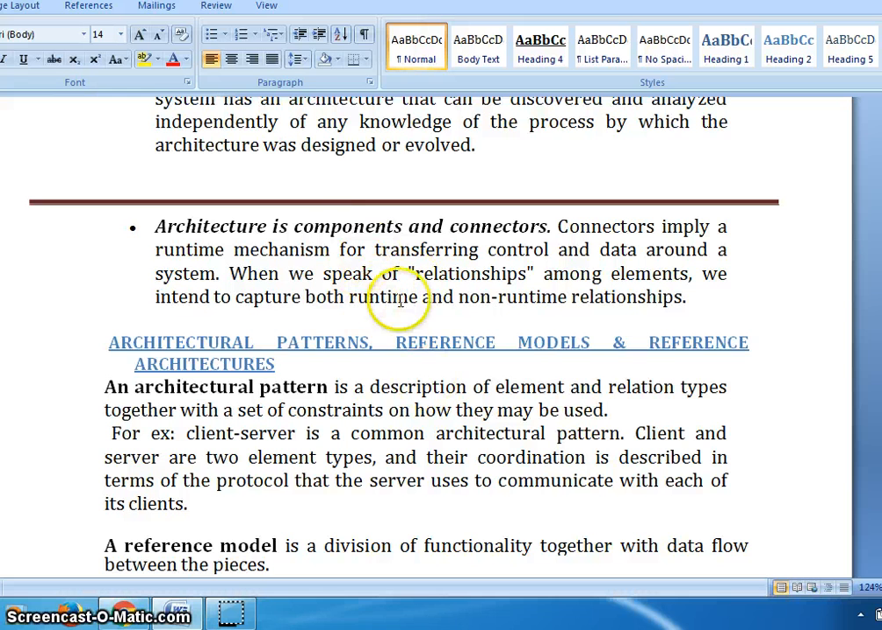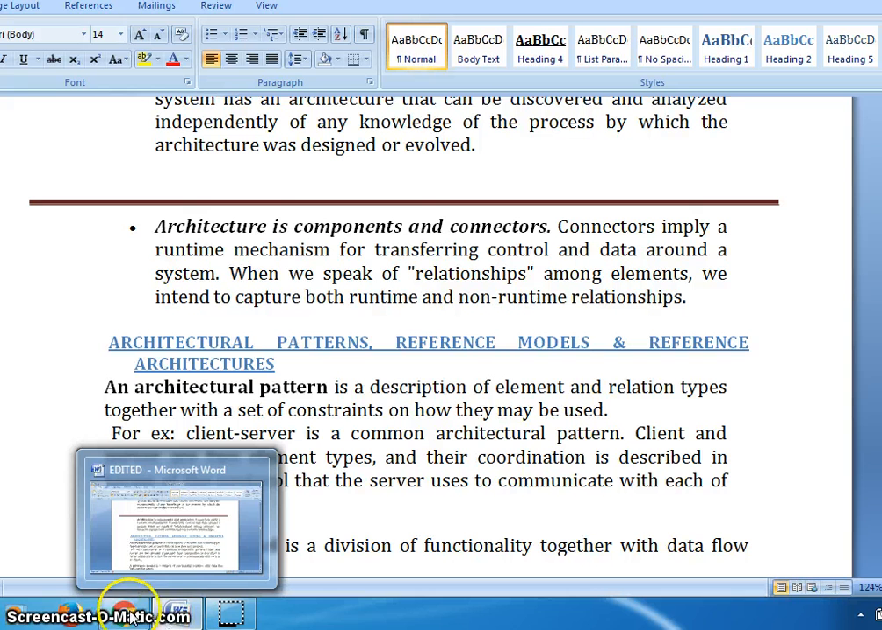And we have seen the meaning of components and connectors. Components are the different parts contributing as a software architecture, and connectors imply the runtime mechanism for transferring the control and data around the system. Again the question arises, what is a runtime? The runtime we can explain like this.